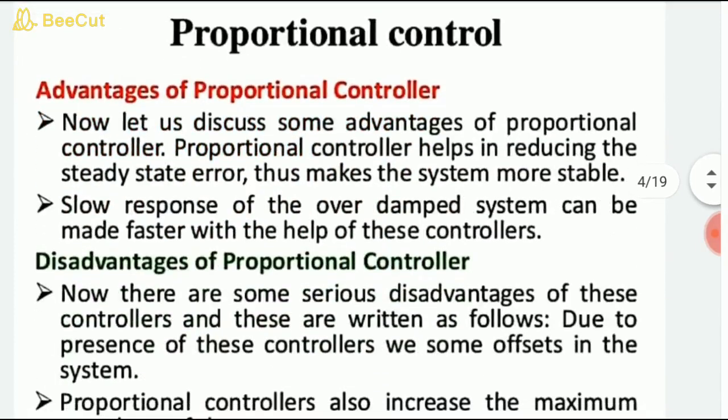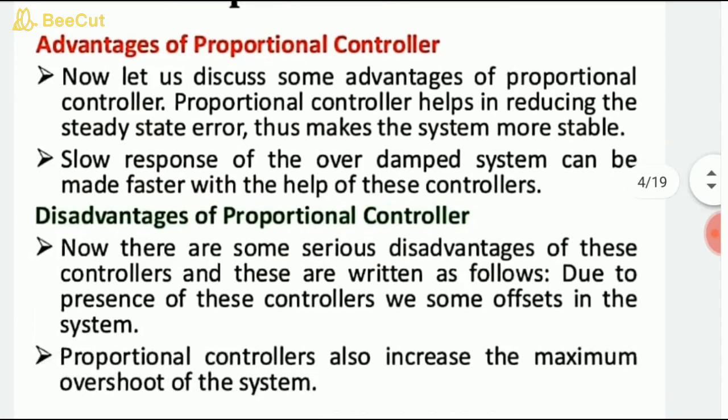Let us discuss some advantages of the proportional controller. It helps in reducing the steady state error and thus makes the system more stable. The slow response of the overall damped system can be made faster with the help of this controller. The disadvantage of the proportional controller is that, due to the presence of the controller, some offset is also present in the system. It also increases the maximum overshoot of the system.